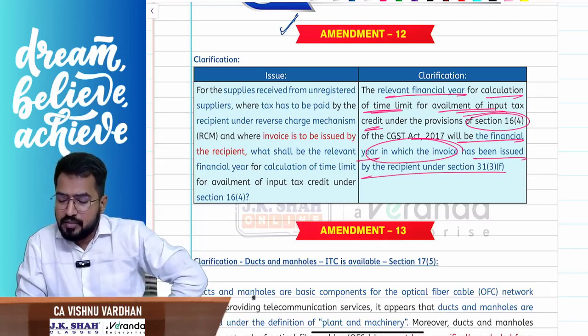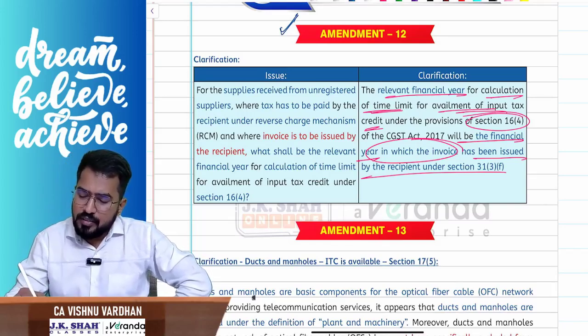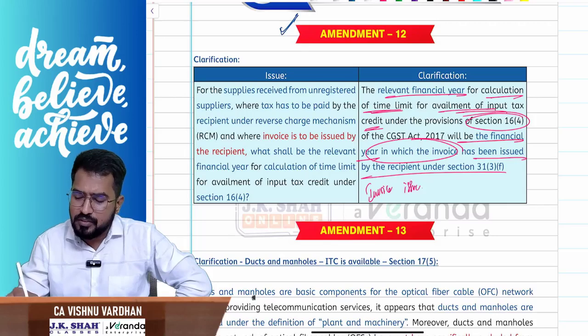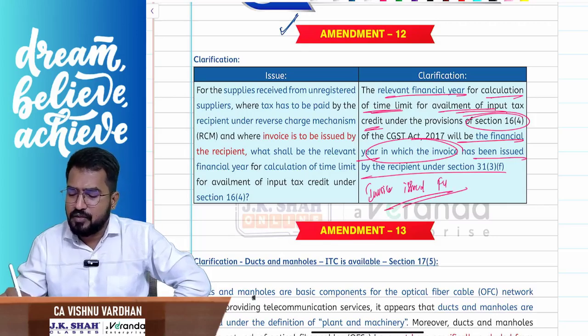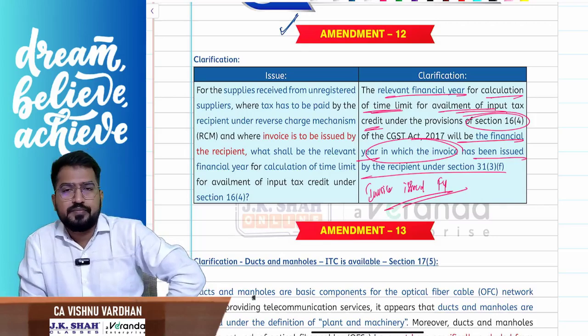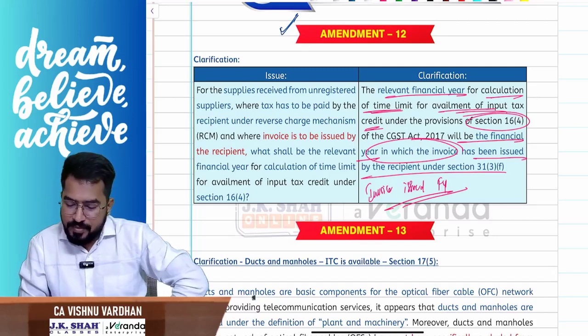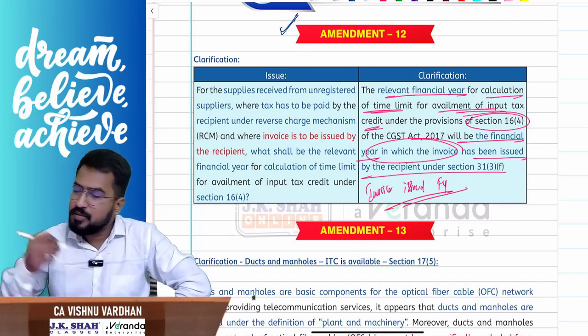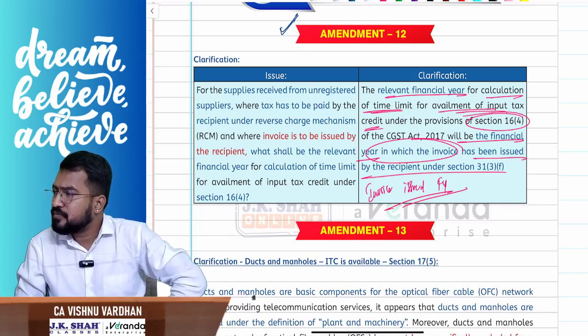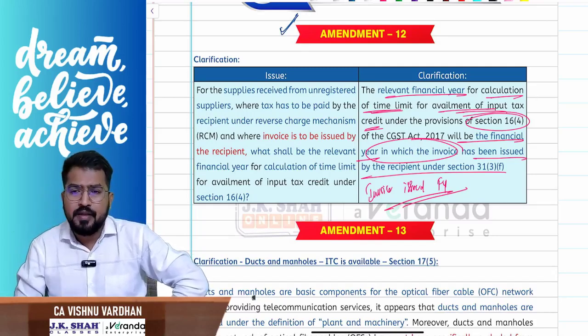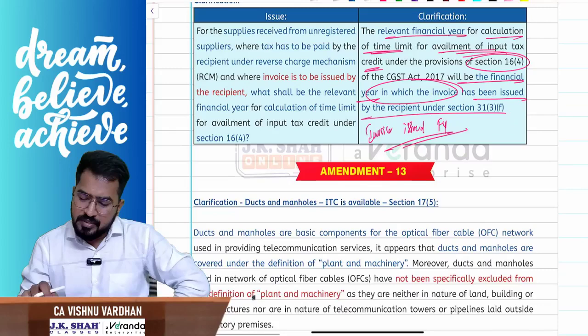Am I clear? So simple, only invoice issued financial year will be the relevant financial year. Am I clear? Shall we go with the next amendment, amendment number 13? Amendment number 13.